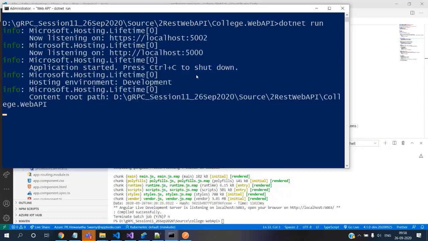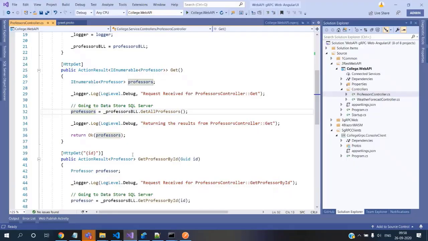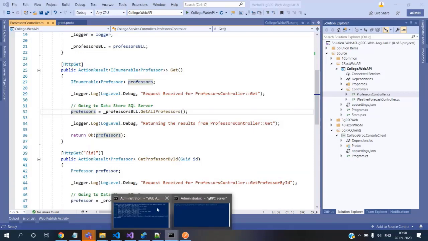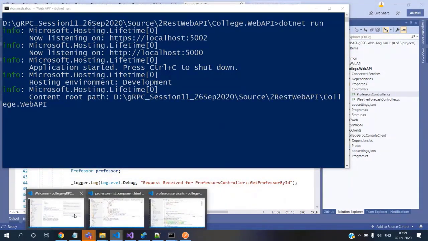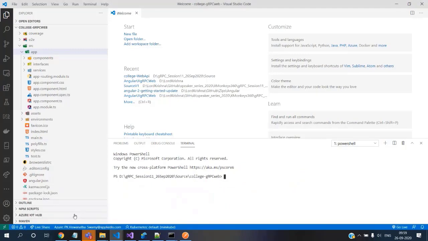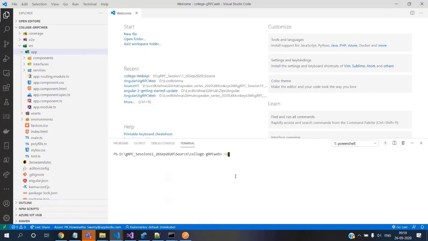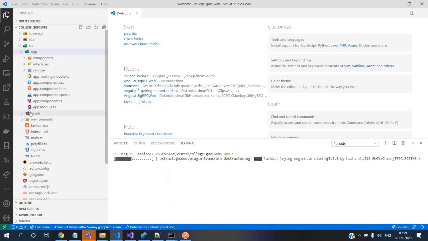Now I can start it from here. I don't need to switch on the debugger and do that. Let's save some time. Okay, so npm i, because we don't have the packages, I have to install that.